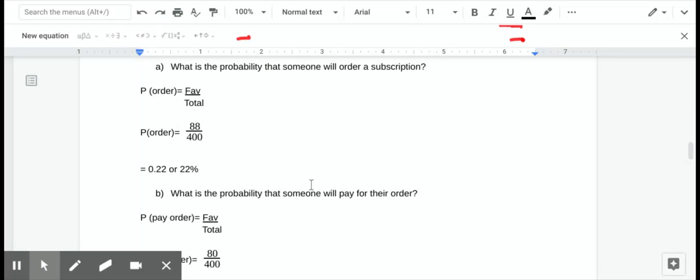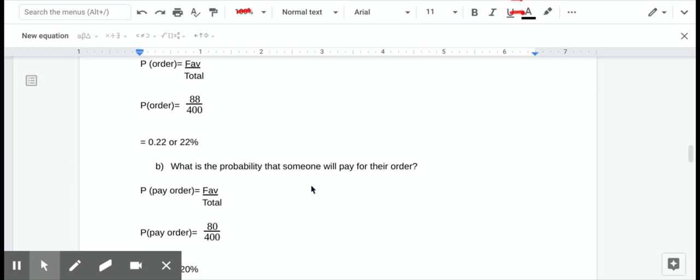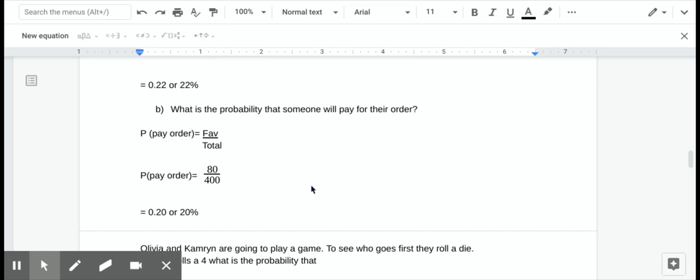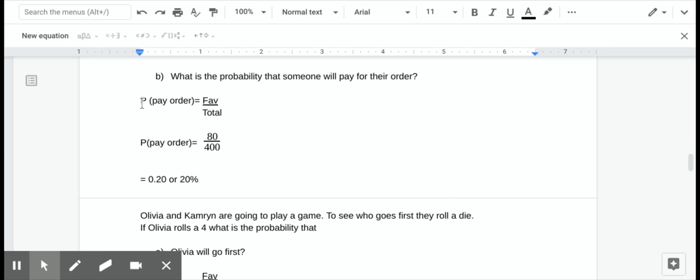Then we look at what is the probability that someone's going to pay for that. So we know that the probability of paying for their order is favorable over total. Paying for the order is only 80 over 400, which drops down to 20%. So Josh is successful at his job if 20% of the people buy his magazines. Now, hopefully Josh gets paid a lot to do this job because that seems like a lot of hang-ups to me before Josh makes any money.